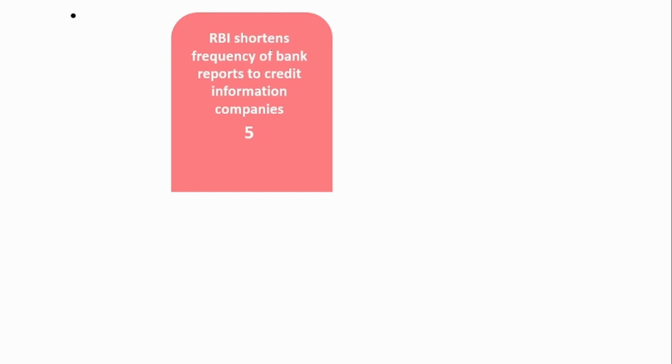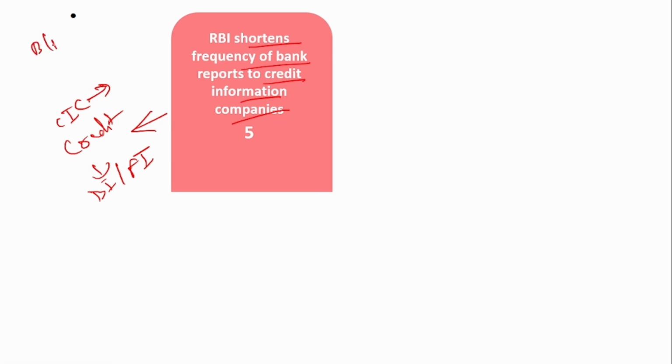Fifth one is RBI shortens frequency of bank reports to the credit information companies. Now, what is this credit information companies? They provide the credit reports to the banking institutions or the financial institutions. So when you take a CIBIL, right, this CIBIL is provided by these credit information companies. Generally, the banking or the financial institutions provide their data to the credit information companies monthly.